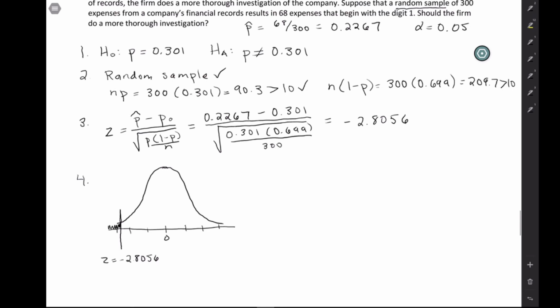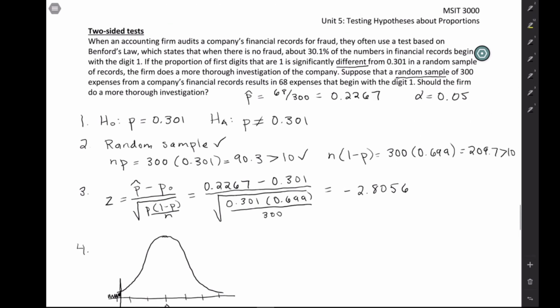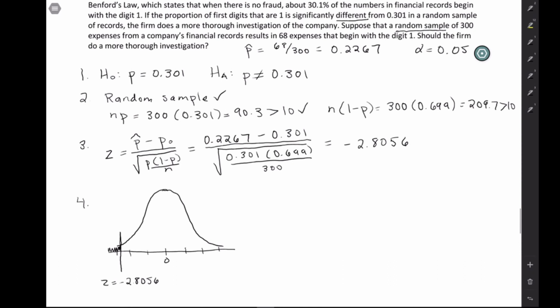But actually, this one's a little bit different. You may have noticed up at the top of the page, it said that this was a two-sided test. And a two-sided test comes from the fact that we're going to shade both sides. And how we know to do that is the alternative hypothesis. Anytime your alternative hypothesis has not equal in it, when it doesn't specify greater or less, then we need to consider both greater and less when we calculate our p-value. So we're going to find negative 2.8 over here, and we're also going to shade this side.